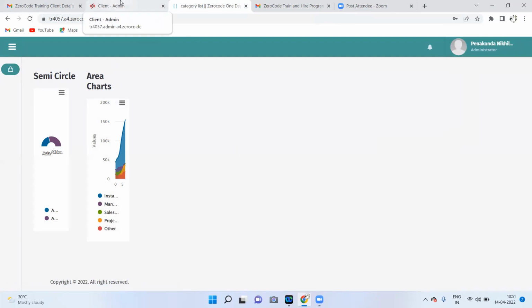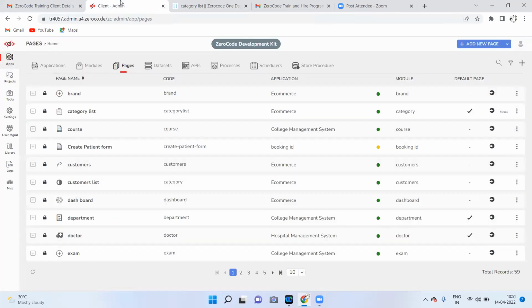Thank you, sir. That's the only problem. You created applications and modules and pages also. At least one page should be in the menu. Then only it will navigate to that page. Okay, sir. Thank you so much. Okay, good.